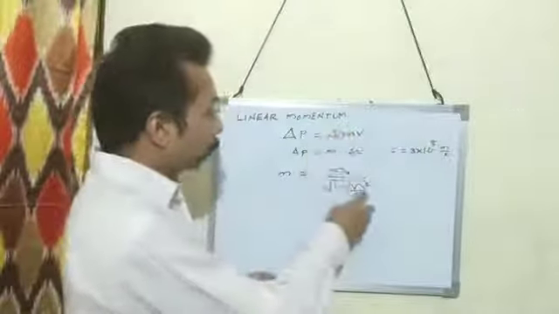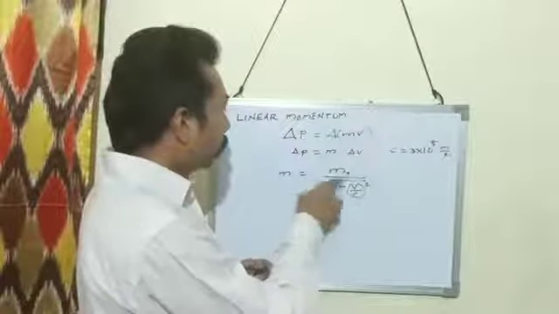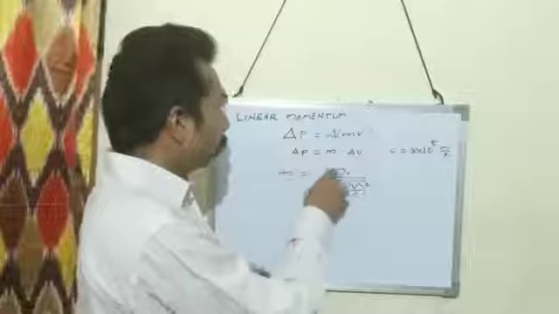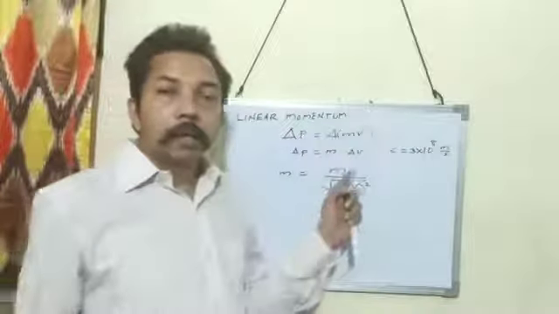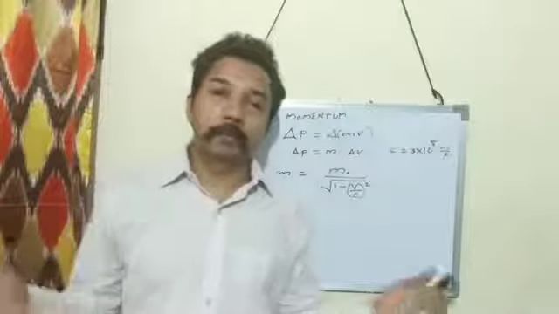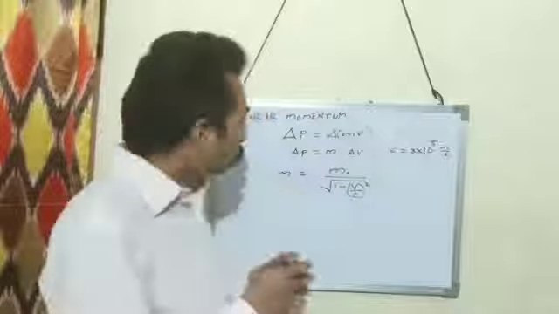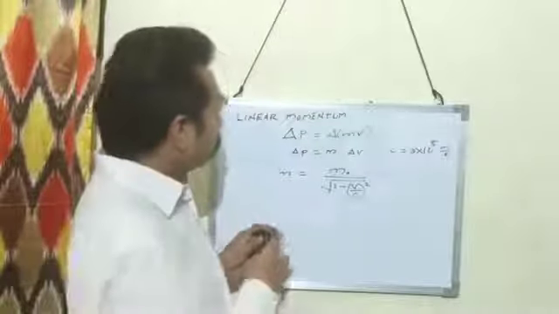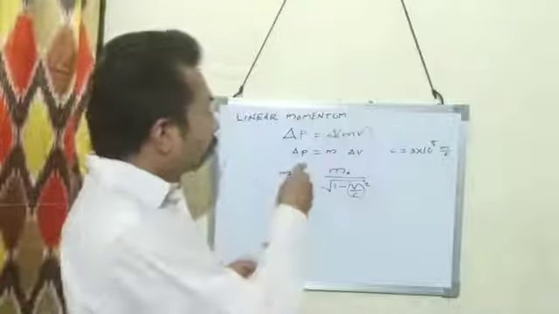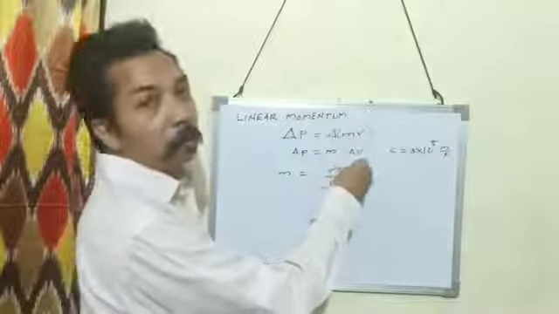In that case, when we substitute the value, this value is negligible, and when we solve, we get the actual mass is the same as the rest mass. M0 stands for rest mass. In that case, there is no variation in mass. Then change in momentum depends only on change in velocity.